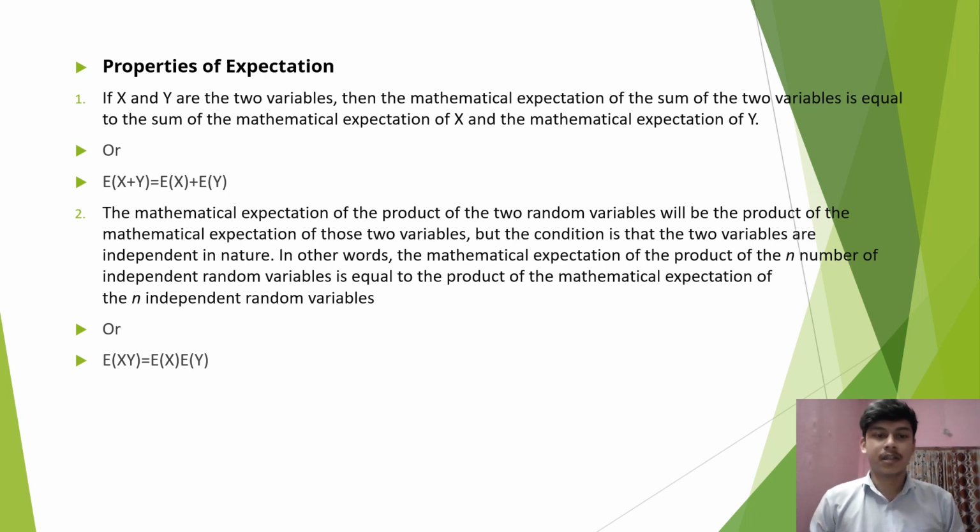And number 2, the mathematical expectation of the product of two random variables will be the product of the mathematical expectations of those two variables, but the condition is that the two variables are independent in nature. In other words, the mathematical expectation of the product of n independent random variables is equal to the product of the mathematical expectations of the n independent random variables, or E(xy) equal to Ex Ey.